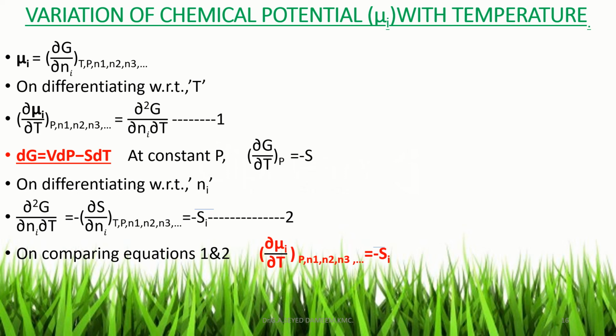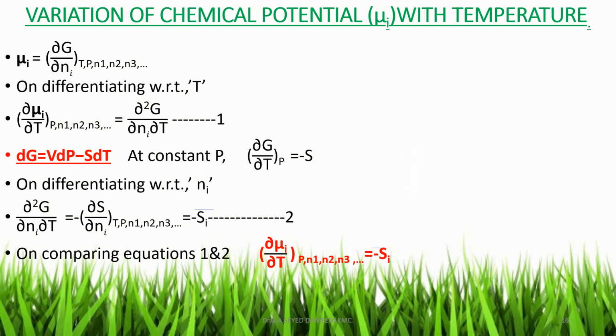Now on differentiating this equation with respect to Ni, that is the number of moles of the ith component, to change the left hand side of this equation to that of the term in equation 1, that is ∂²G/∂Ni∂T. Now we have ∂G/∂T. So to change these two, double differentiation in equation 1, it is differentiated.